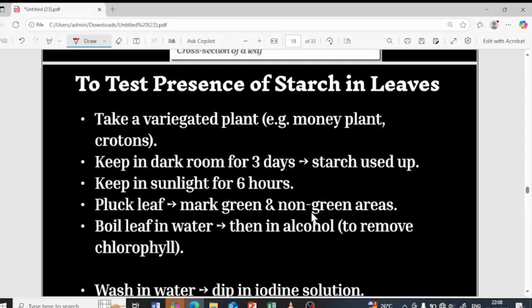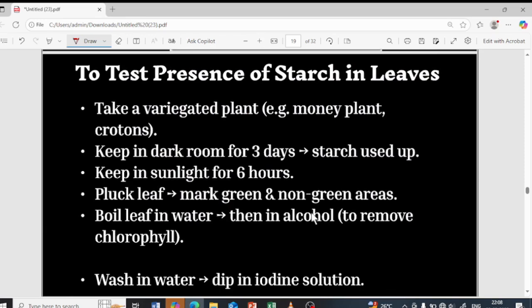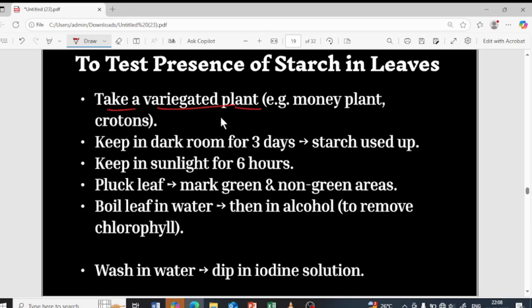Next we will learn how to test whether starch is present in the leaf or not, to show that the carbohydrates are stored in the form of starch during the photosynthesis process. To show that, there is one experiment. I am going to take a variegated plant. Variegated plant in the sense, for example, you might have seen money plant and crotons. These are variegated plants. I'm going to take a variegated potted plant and keep it in a dark room for 3 days, so all the starch gets used up.